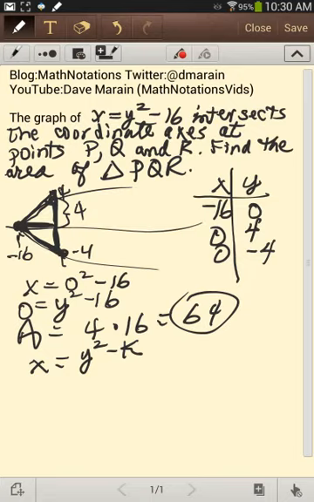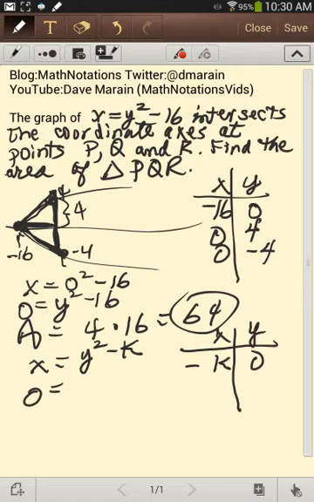Using the same approach, we could say when y is 0, x is negative k. And when x is 0, we would get y equals plus or minus radical k.